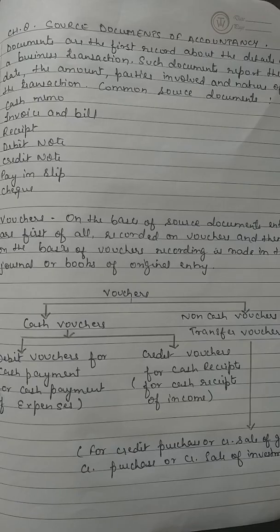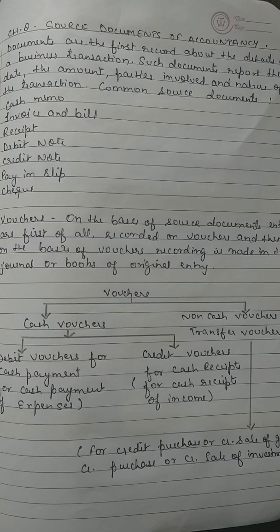We are going to start with the 8th chapter today, that is source documents of accounting. We are going to start with the source documents of accountancy. What does that mean? First of all, we need to understand what are source documents. These documents are the first record about the details of a business transaction. Such documents report the date, the amount, parties involved, and the nature of the transaction.